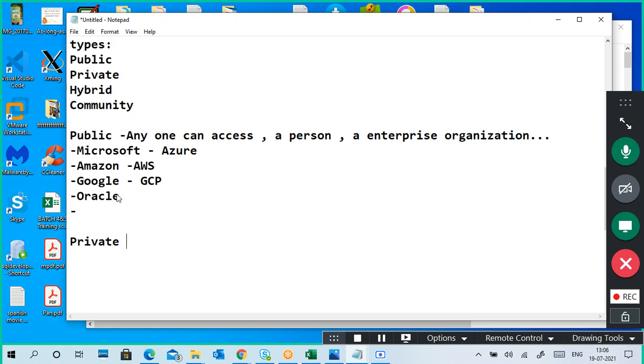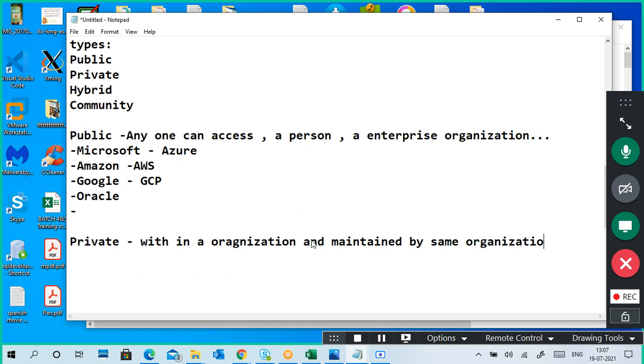Private cloud: who can access it? Only people within the organization. It is within the organization and maintained by the same organization only.